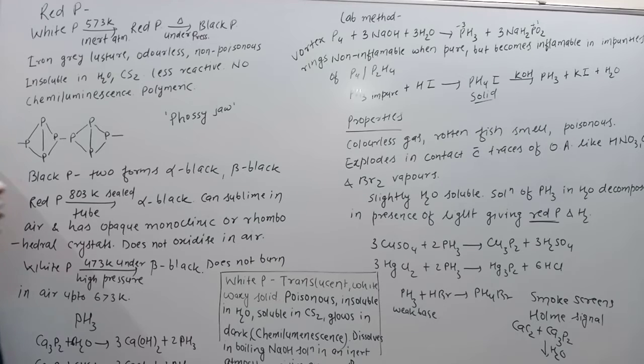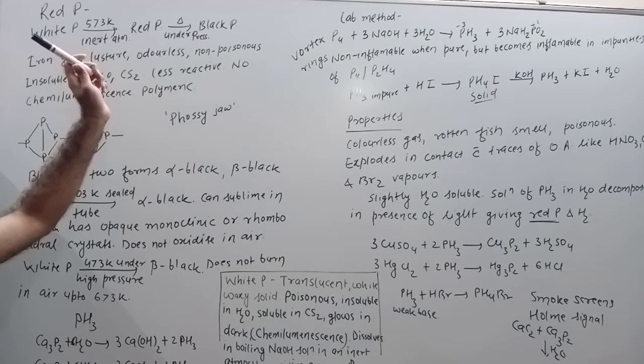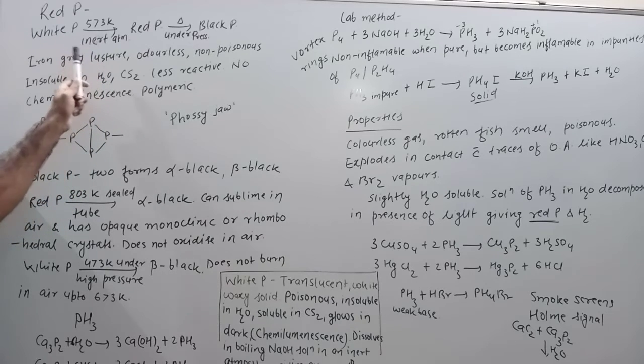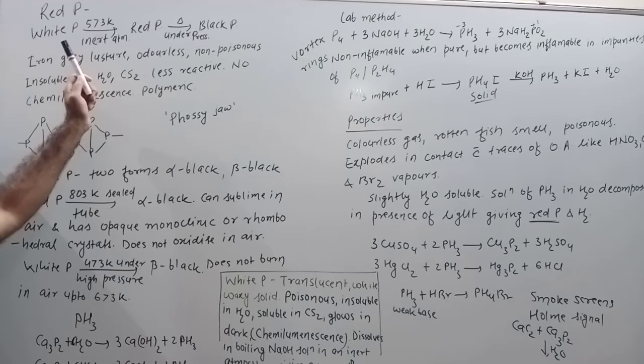Now after that, the next allotrope of phosphorus is red phosphorus. Red phosphorus is obtained by heating white phosphorus at 573 Kelvin in an inert atmosphere. Due to this, white phosphorus converts into red phosphorus.